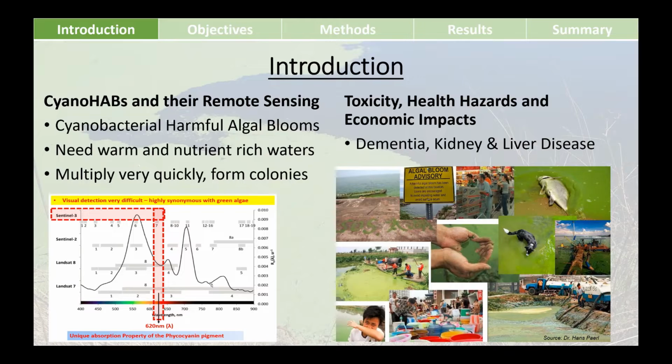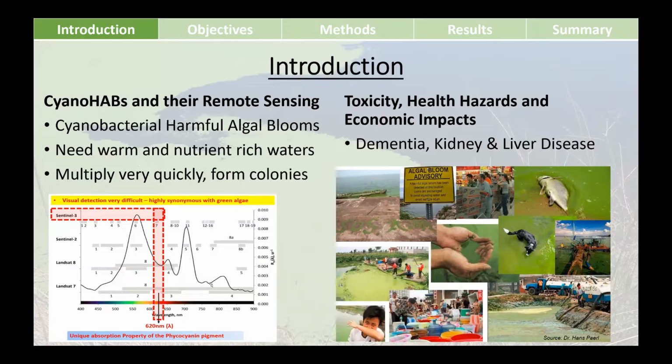They can poison an entire water body, which can in turn kill the aquaculture, coral reef, fishes, cattle, and it can affect even us humans if we drink that water or eat something. It can give us dementia, kidney, liver diseases. It has hepatotoxin and neurotoxins, and it has also been linked to human death.